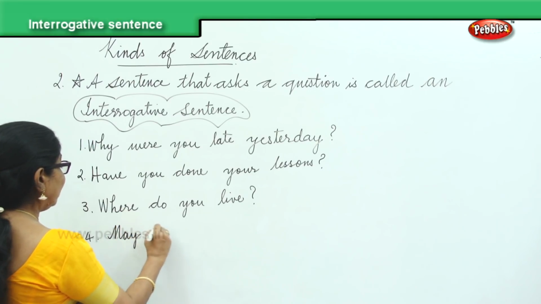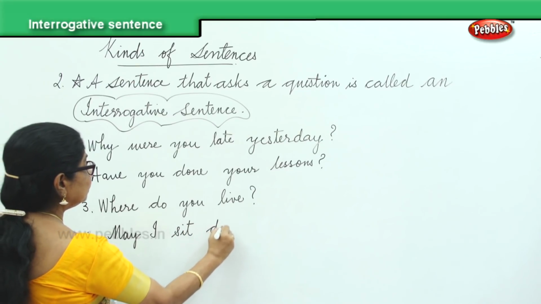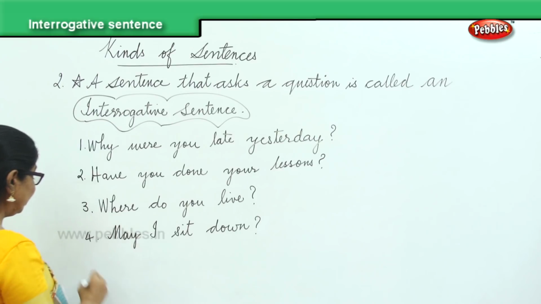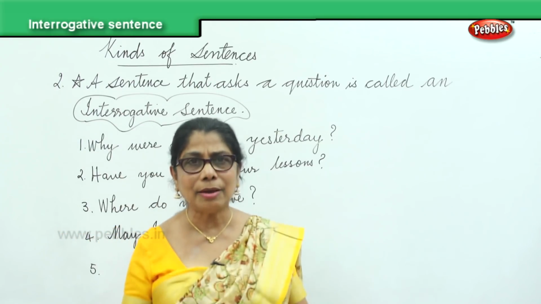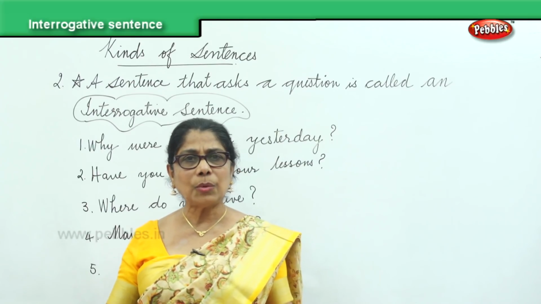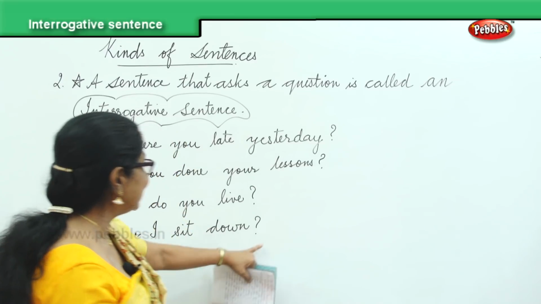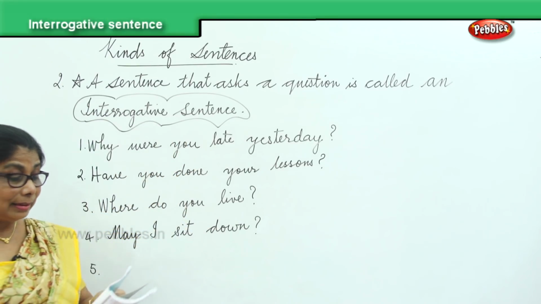The teacher will make you stand in the class. What will you ask? May I sit down? Or you go somewhere to somebody's house. May I sit down? Interrogative sentence ends with a question mark, begins with a capital letter.